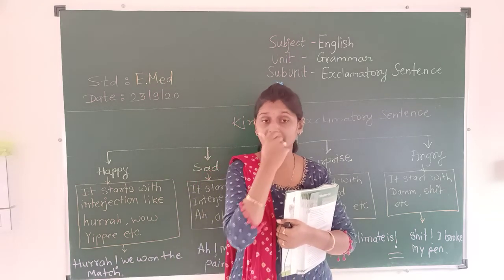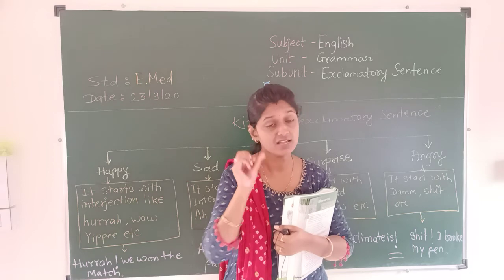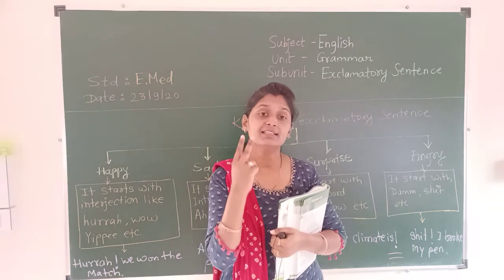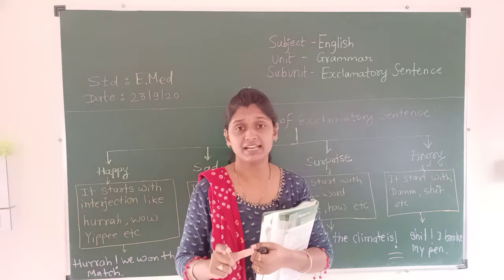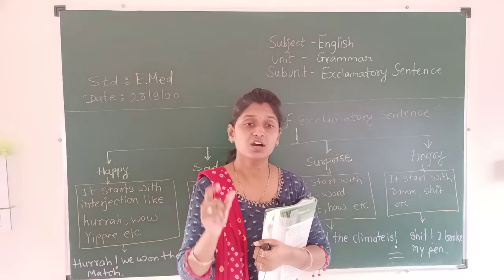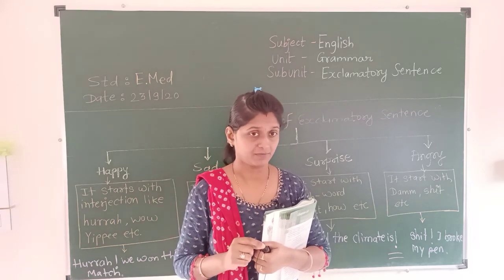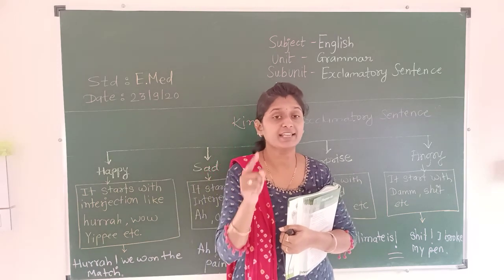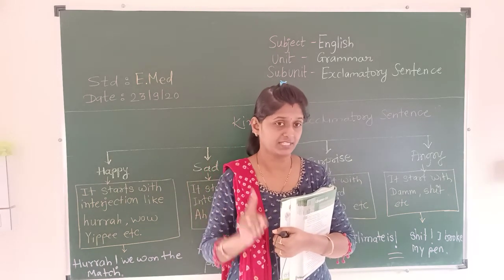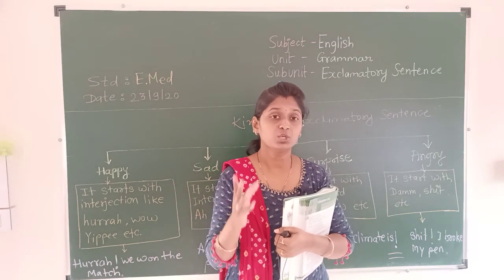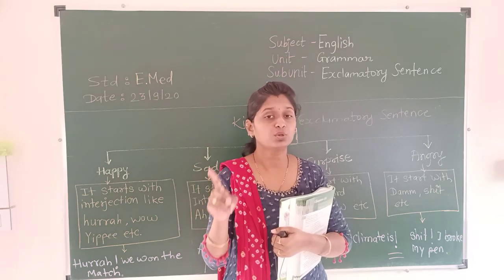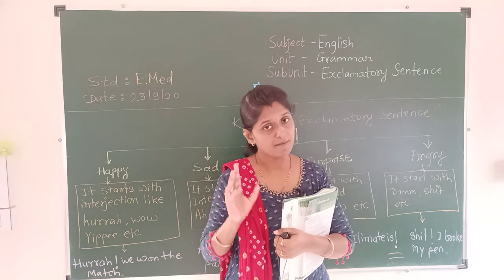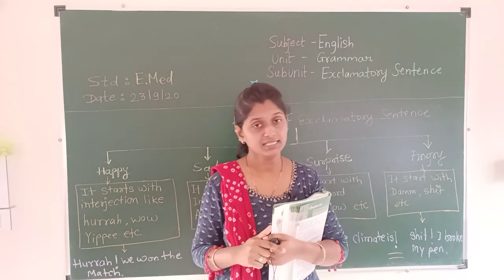And second thing, in the exclamatory sentence you should use an exclamation mark. Don't forget to give an exclamation mark in the exclamatory sentence, otherwise you will not get the marks.